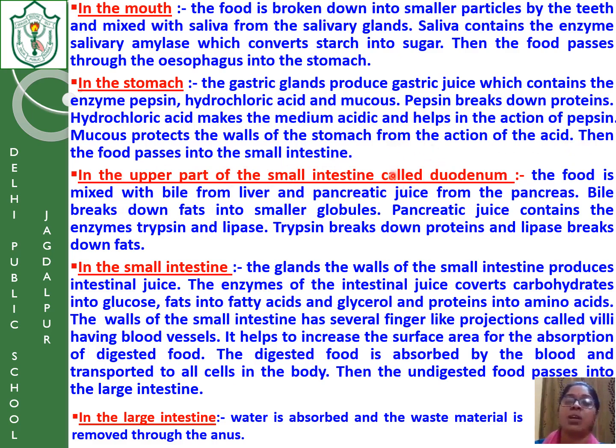The upper part is called the duodenum. The next part is called the jejunum. The third part is called the ileum. In the upper part, the food is mixed with the bile from the liver and pancreatic juice from the pancreas. Bile breaks down the fat into small globules, which become fatty acid and glycerol.